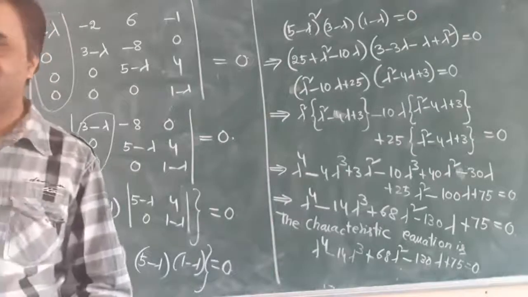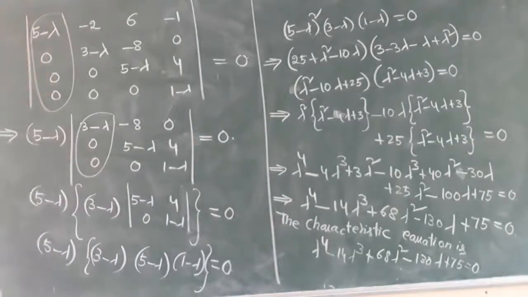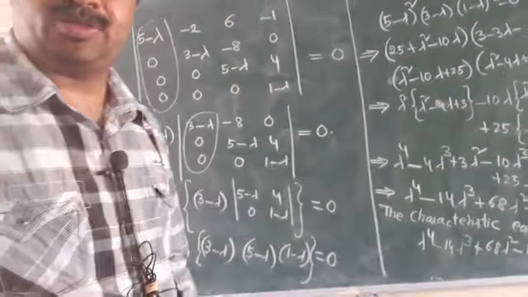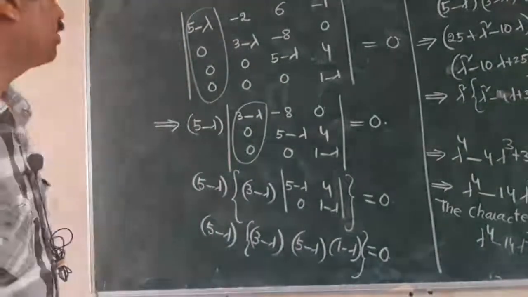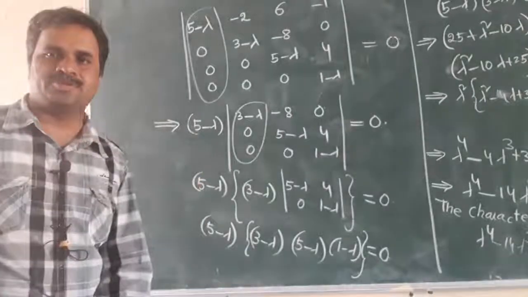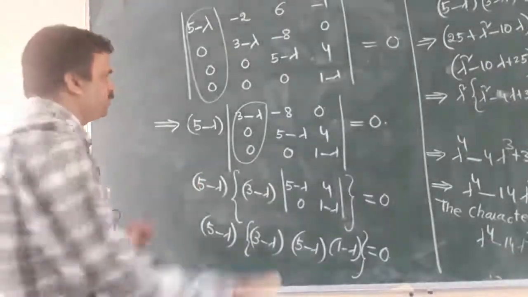The characteristic equation is lambda power 4 minus 14 lambda cube plus 68 lambda square minus 130 lambda plus 75 equal to 0. And now I'll give one more problem as homework. Do it, okay? The practical problem is over. Next problem for homework, copy it.